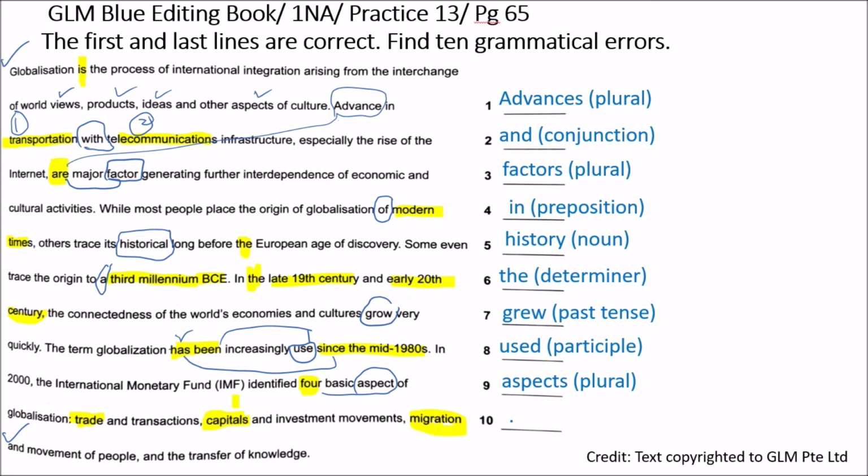Capitals, that is wrong, because it should be an uncountable noun. So if you want to write that, the uncountable noun would be capital. So let's write capital, because it's an uncountable noun.